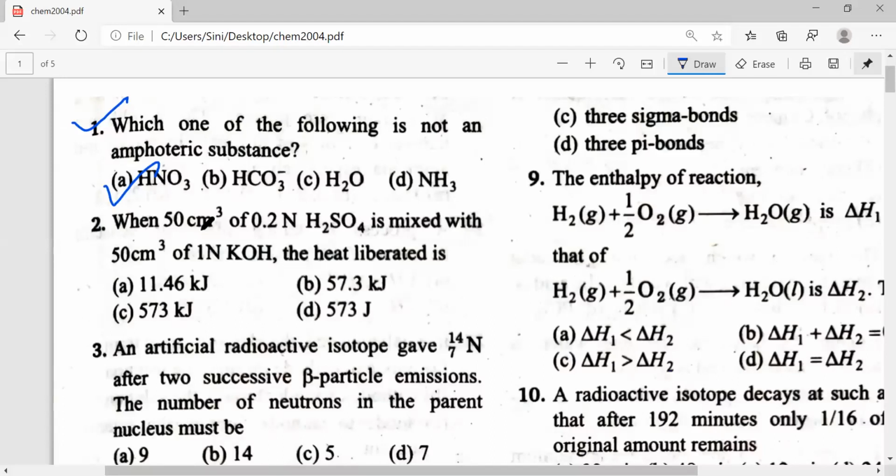Second one: when 50 centimeter cube of 0.2 N H2SO4 is mixed with 50 centimeter cube of 1 N KOH, the heat liberated is.